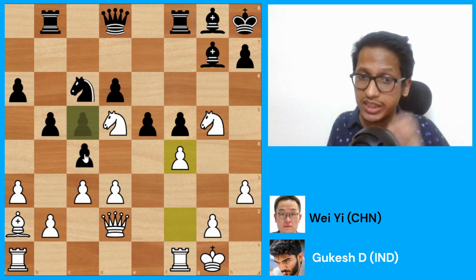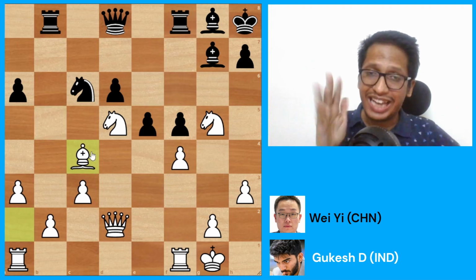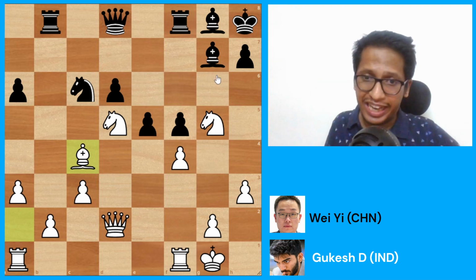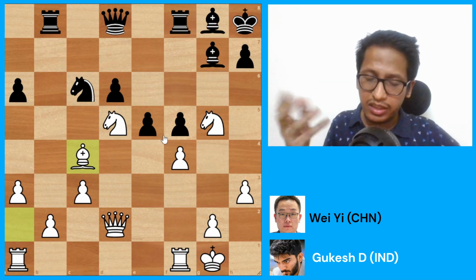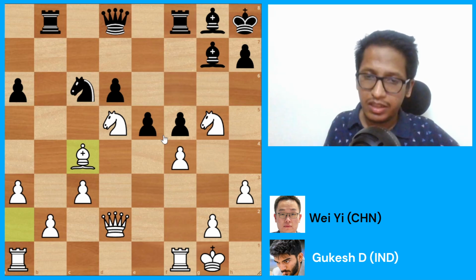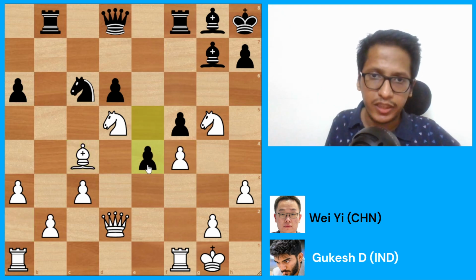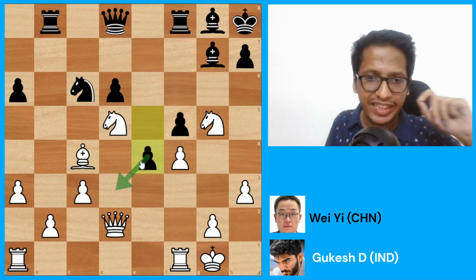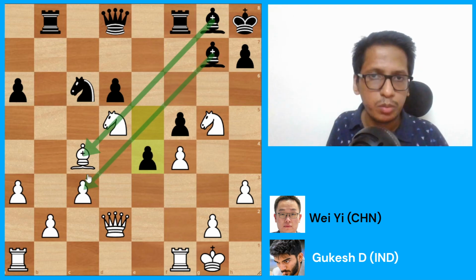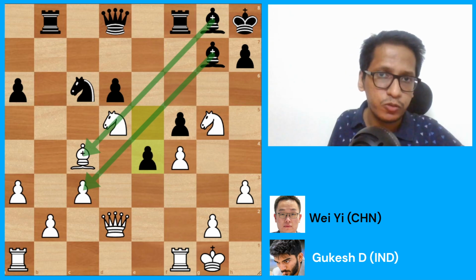Wei finds the move c4 here, and after take bishop c4, the engine says that black has an advantage. And for someone like Wei, who's well known in such dynamic positions, it would have been a move that he would have found quite easily. But I think he was maybe a little bit under pressure. He played e into f4. Not the best move. It would have been better to go e4 here. The main point is you are able to control the center with the black pieces. And then slowly, these bishops will turn out to be very, very dangerous as the game goes further. Okay, so e4 was the better move to play here.